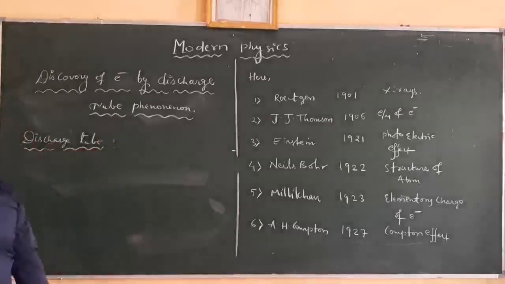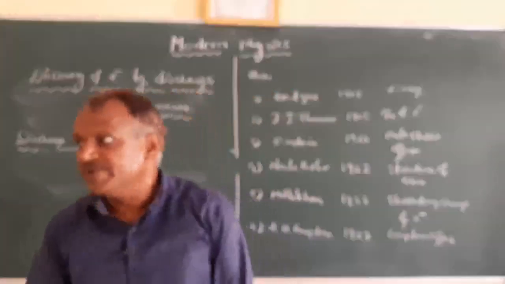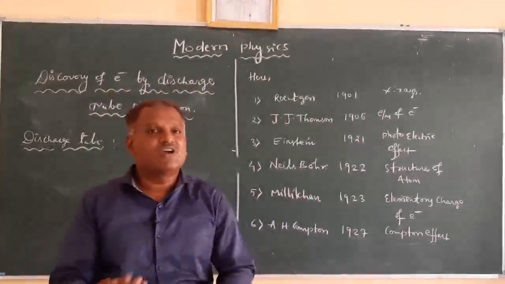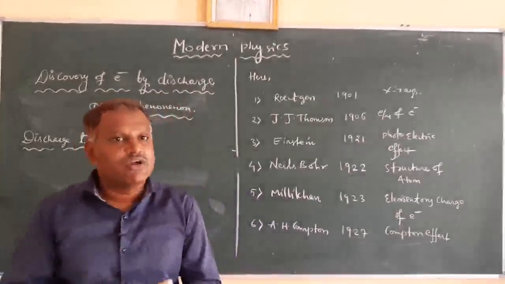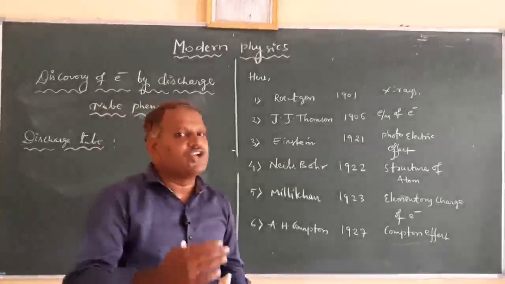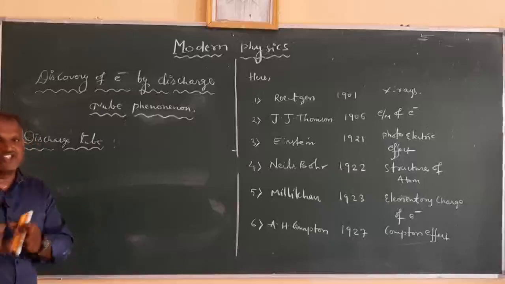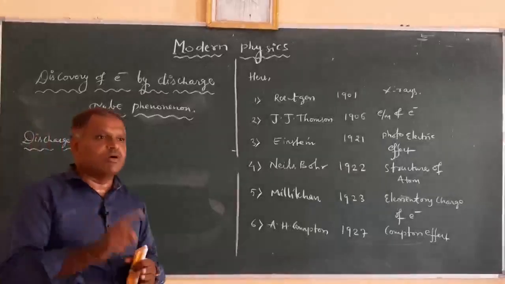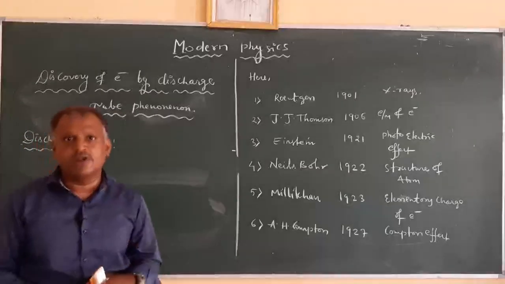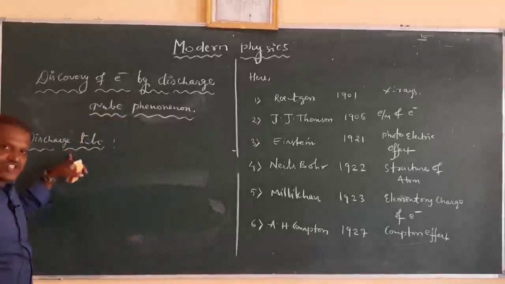It is a long cylindrical glass tube having a length of about half a meter and a diameter of 4 centimeters, used for discharging gases in it. Then that cylindrical glass tube is called a discharge tube. So a discharge tube is a cylindrical glass tube with length about half a meter and diameter 4 centimeters, which is used for discharging gases in it.